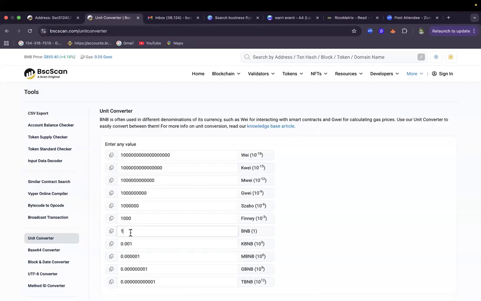This is one USDT, for example. So if you count these zeros, we are talking of 18 decimal places, which means what? 10 to the base 18. You understand? So 10 to the power of 18 will give you 1. That is just what it means.